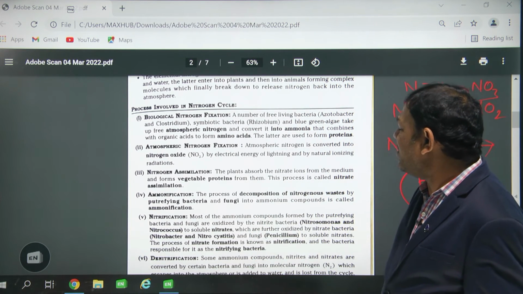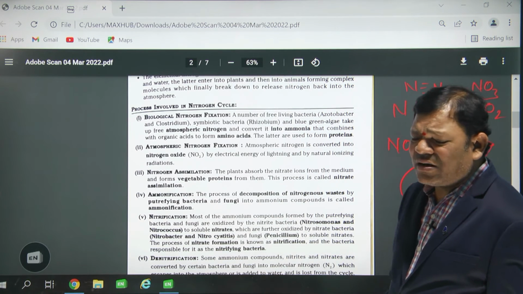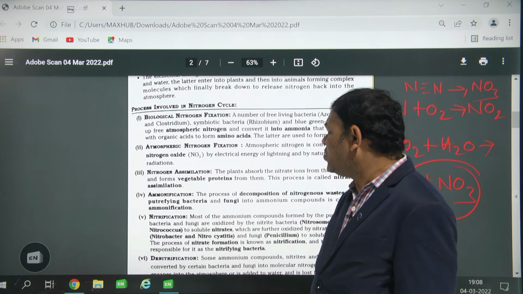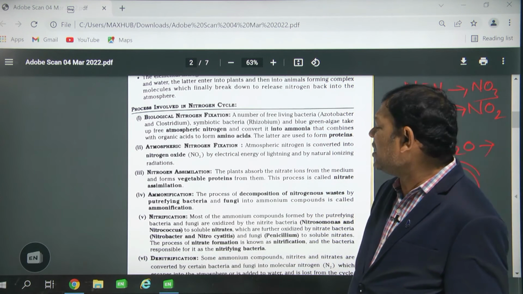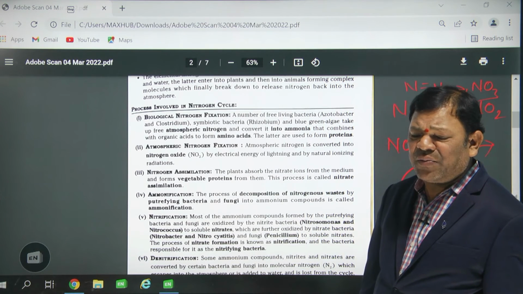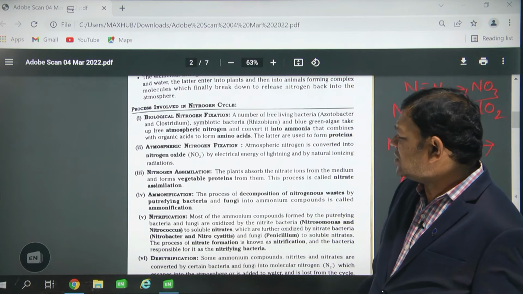So these bacteria and fungi release ammonia, that is called ammonification. When plants and animals die, or are burnt, or release excreta material, then ammonia is released into the atmosphere.